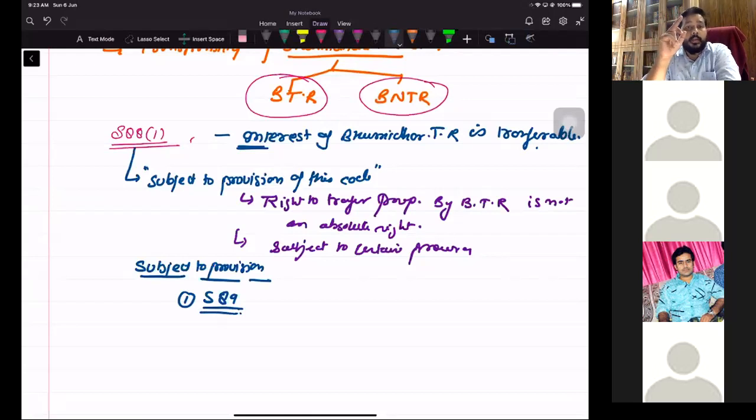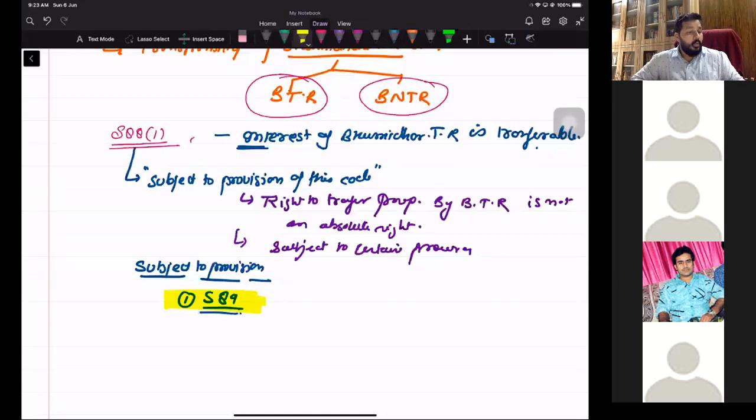That is the right of a bhumidhar with transferable right. The पहला restriction क्या है? यानी कि वो it is a subject to this provision. 88 is a subject to this provision. That means I have a right to transfer the property. I can transfer my property, but first of all I have to read section 89. What does it say? Let us read section 89.